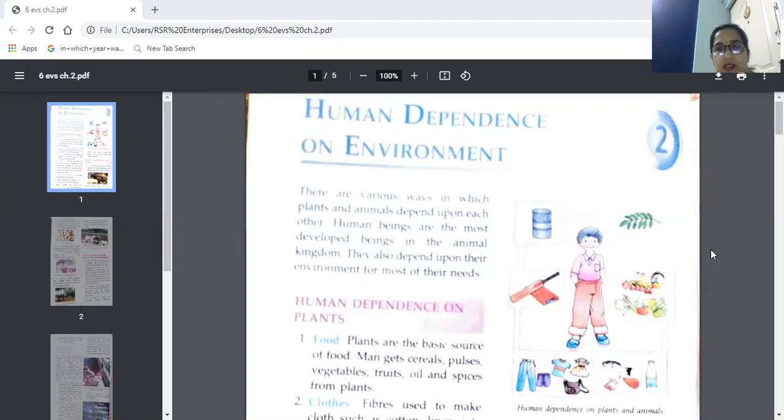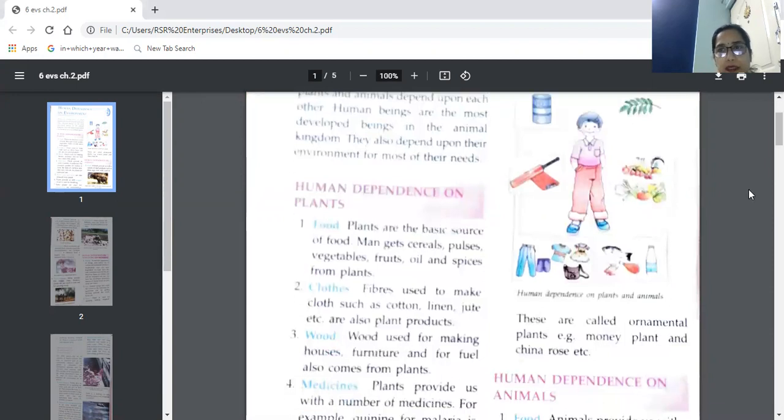Human dependence on plants. Now, how is a human being dependent on plants? First is food. For food, we are totally dependent on plants. Plants are the basic source of food.